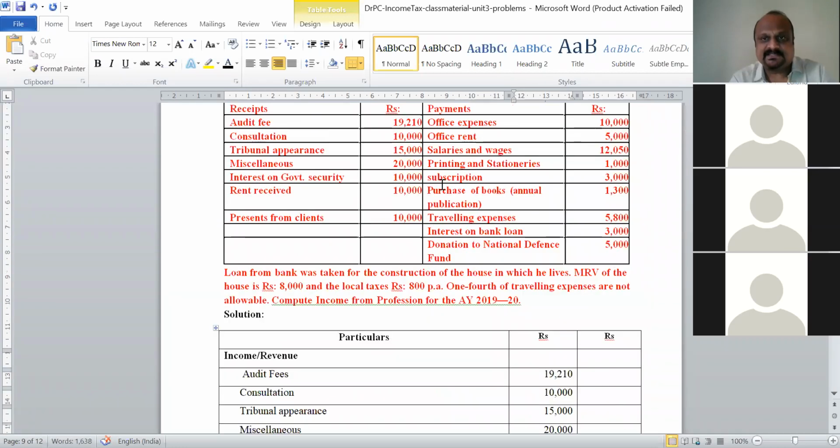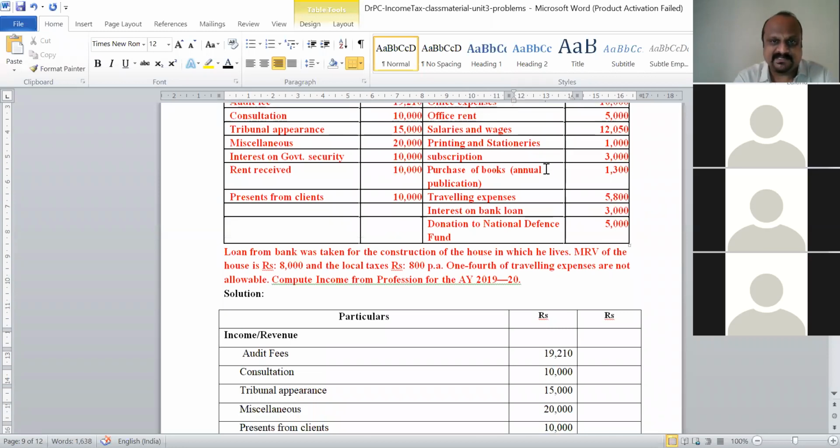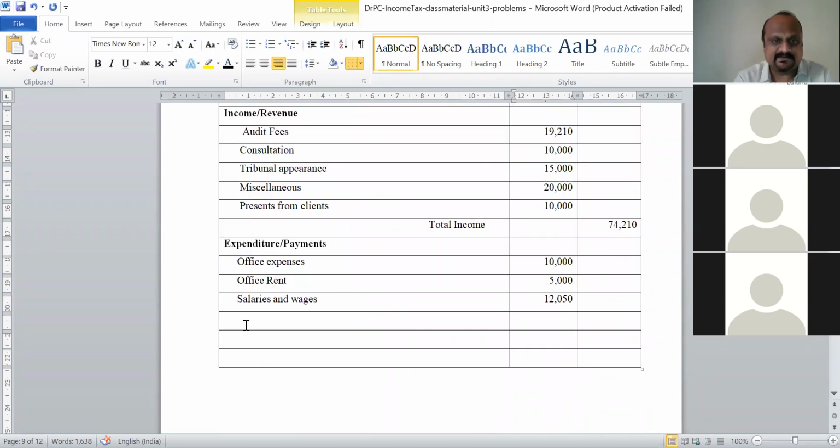The next one, printing and stationeries. Of course, we have to consider this. Printing and stationeries related to his office work, 1,000 rupees. He has spent 1,000 rupees on that.